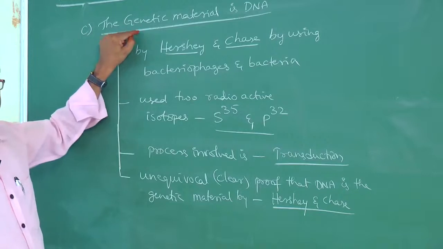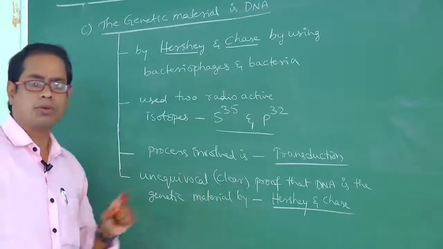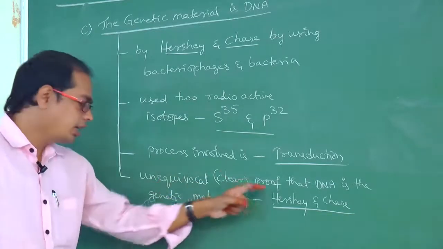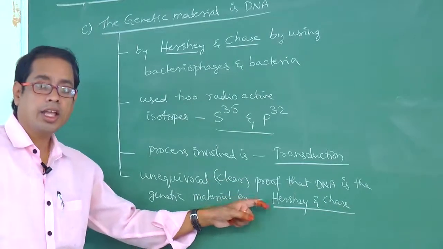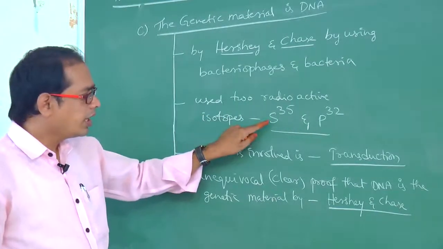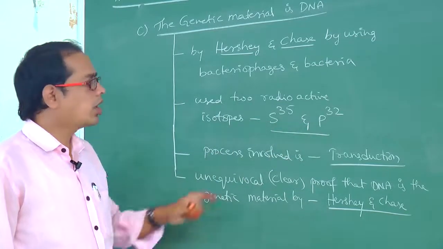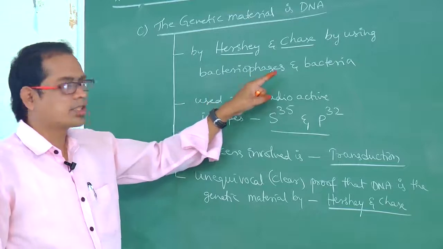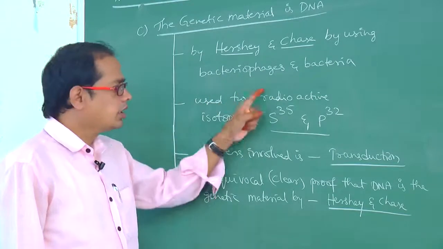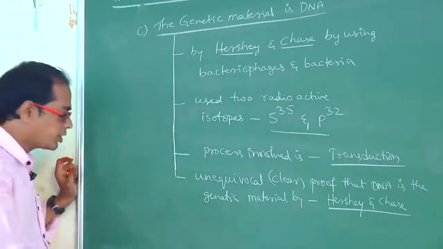So the genetic material is DNA, unequivocally proved, by Hershey and Chase by using radioactive isotopes called S35 and P32. Organisms involved are bacteriophages and bacteria. Now look at here, my dear students.